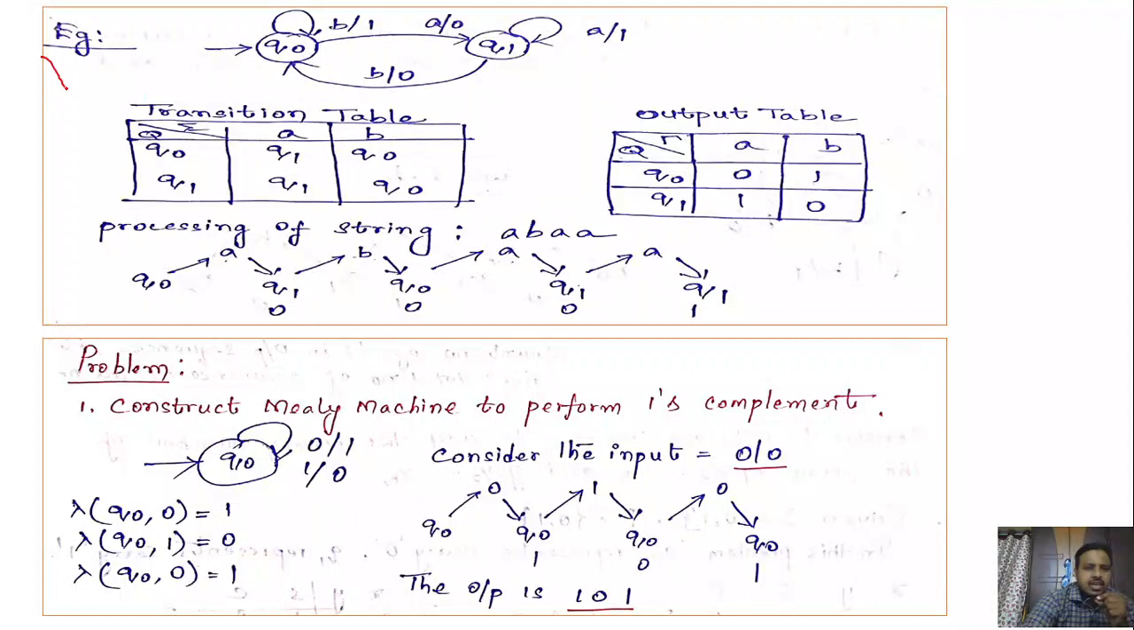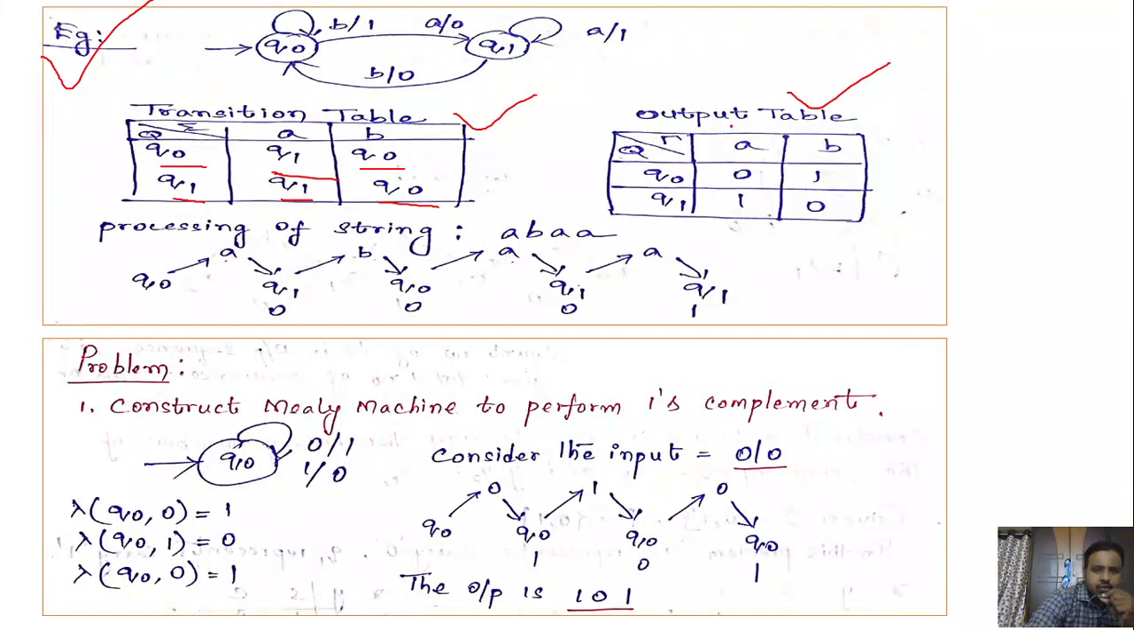This is example 2, but here we are representing it in the form of a transition table and an output table. In the transition table, Q naught on A is Q1, Q naught on B is Q naught, Q1 on A is Q1 itself, and Q1 on B is Q naught, right?